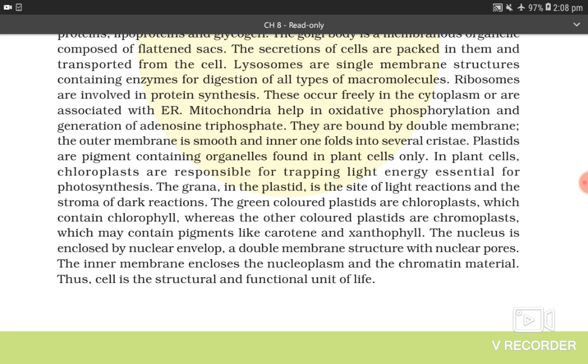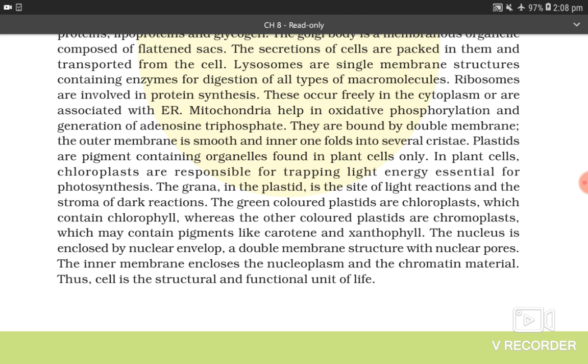Plastids are pigment containing organelles found in plant cells only. In plant cells, chloroplasts are responsible for trapping light energy essential for photosynthesis. The grana in the plastid is the site of light reactions and the stroma of dark reactions. The green colored plastids are chloroplasts which contain chlorophyll, whereas the other colored plastids are chromoplasts which may contain pigments like carotene and xanthophylls.